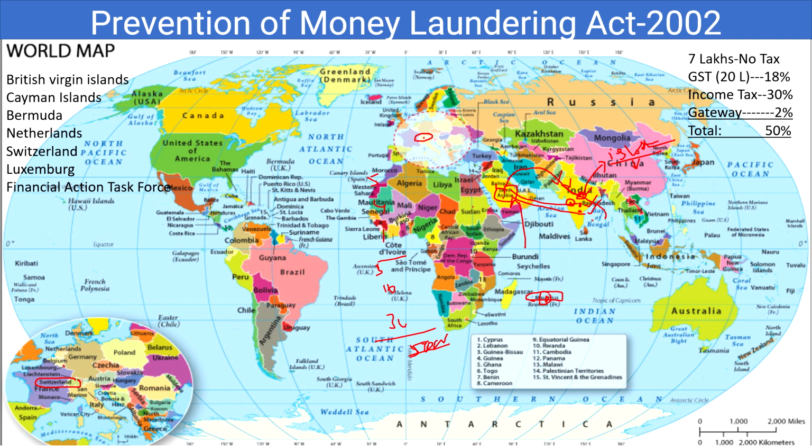And totally, what they are doing is showing it as a loss, and there is no tax that they are paying to the government. So who is the loser here? The government is the loser in this transaction. This is called money laundering.